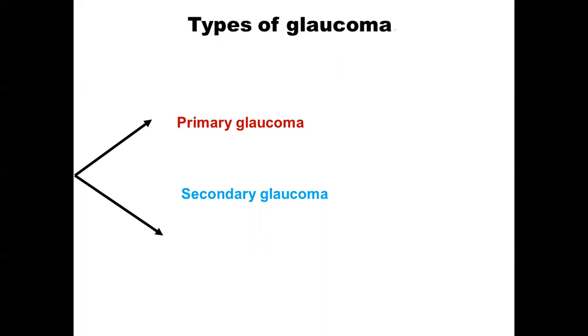The steroids you have to remember, because steroids, when they are instilled as drops, are more prone to cause glaucoma. On the other hand, oral steroids, if taken for a long time, can cause cataract in the eye. This is a difference with the use of steroids by two different routes. Then you have congenital glaucoma, which is present at birth itself. So we are mainly concerned about the primary glaucoma.